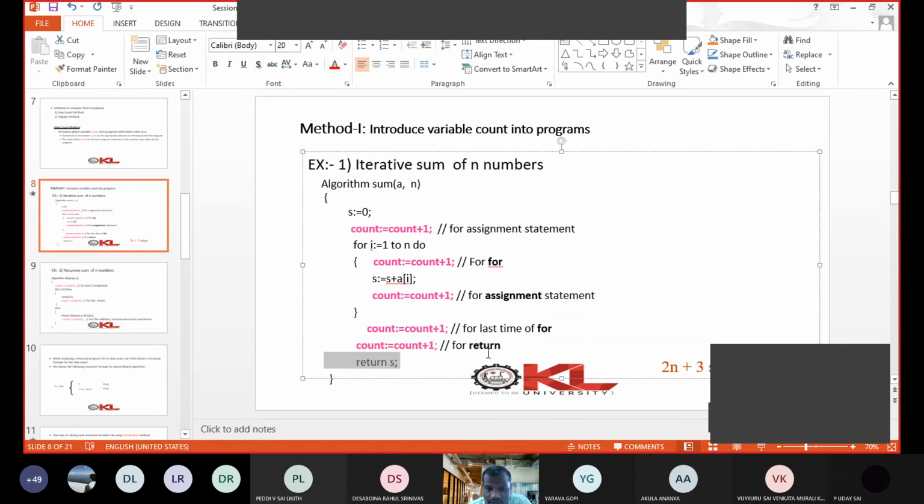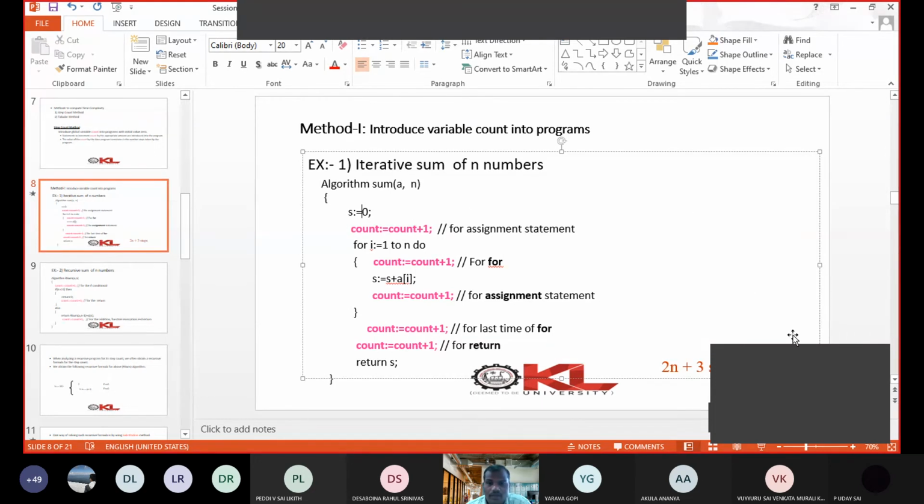So this count is for the return statement. This count is for the n plus 1th execution of your for statement. This count is for the statement available in the body of your program, and this count is for this for loop, and this count is for the simple initial assignment statement.